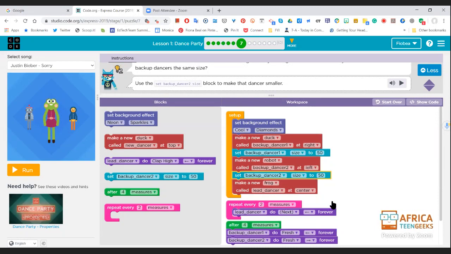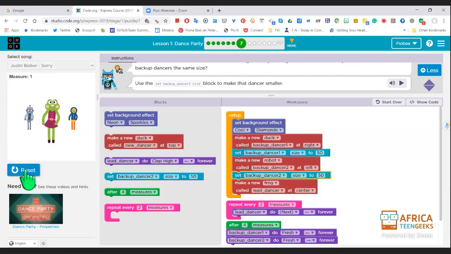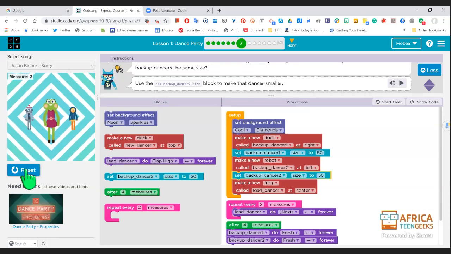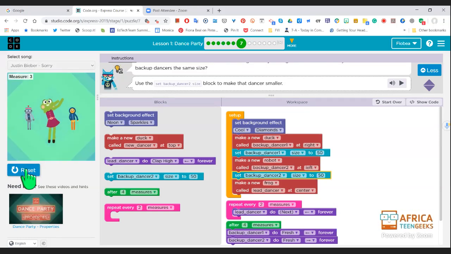And we said that every 2 measures, the lead dancer was going to do what was next. And after 4 measures, the backup dancers were going to do fresh. Okay, good. So let's run that once more and then we'll go on to the next puzzle.